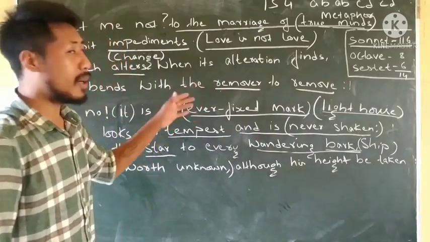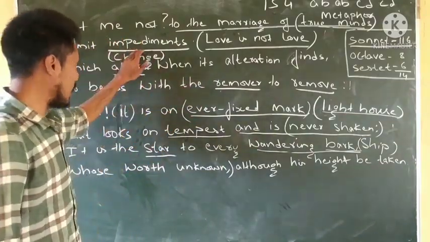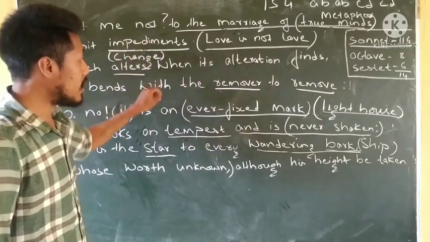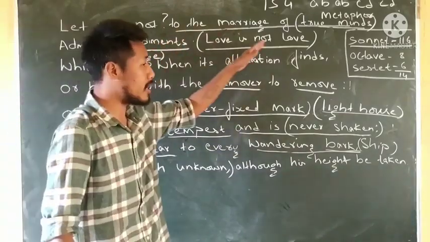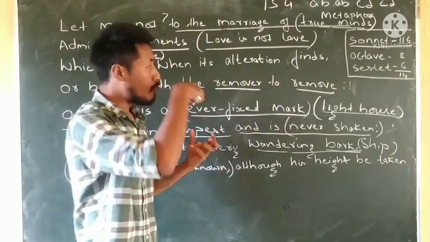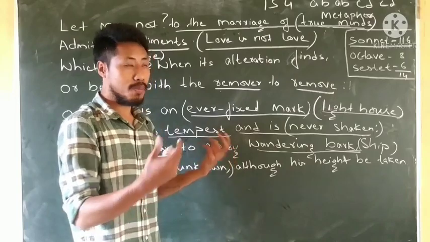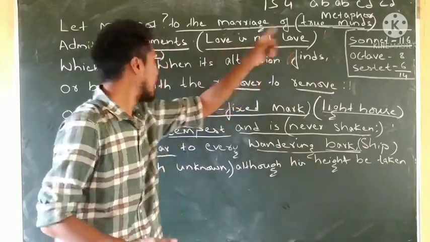Neither does he want anybody to bring or disturb the marriage of the true minds and make impediments, that is the meaning of obstacles. And in case there is an obstacle, a hindrance between the marriage of the true minds, if there's a problem, they accept the problem. And if the vows that they have made are broken, that is not love. Because love is not love.